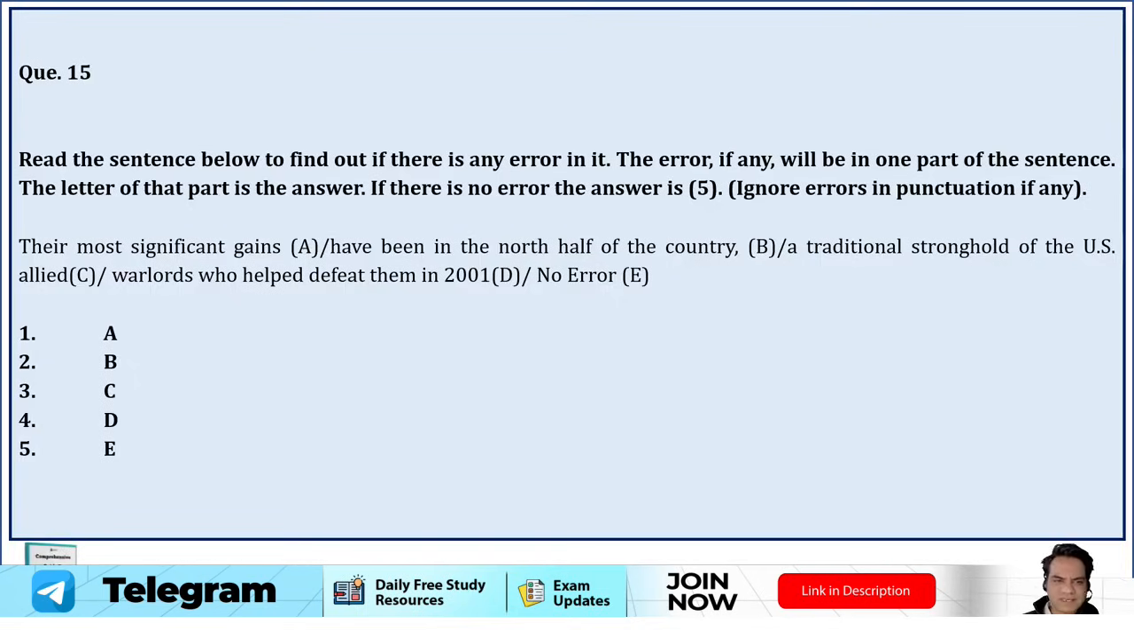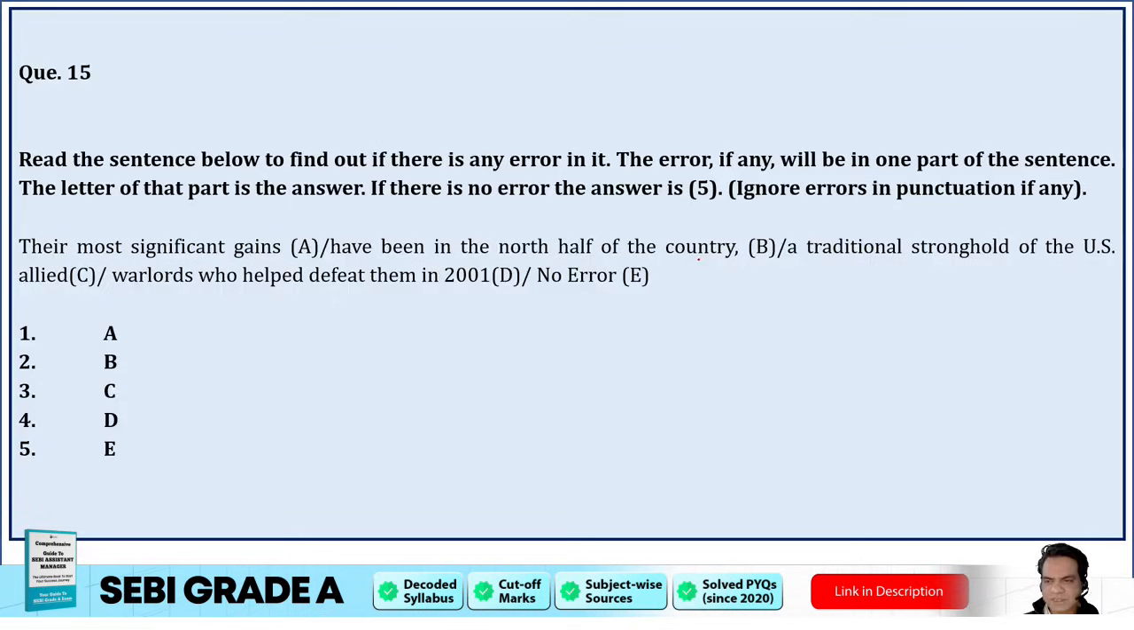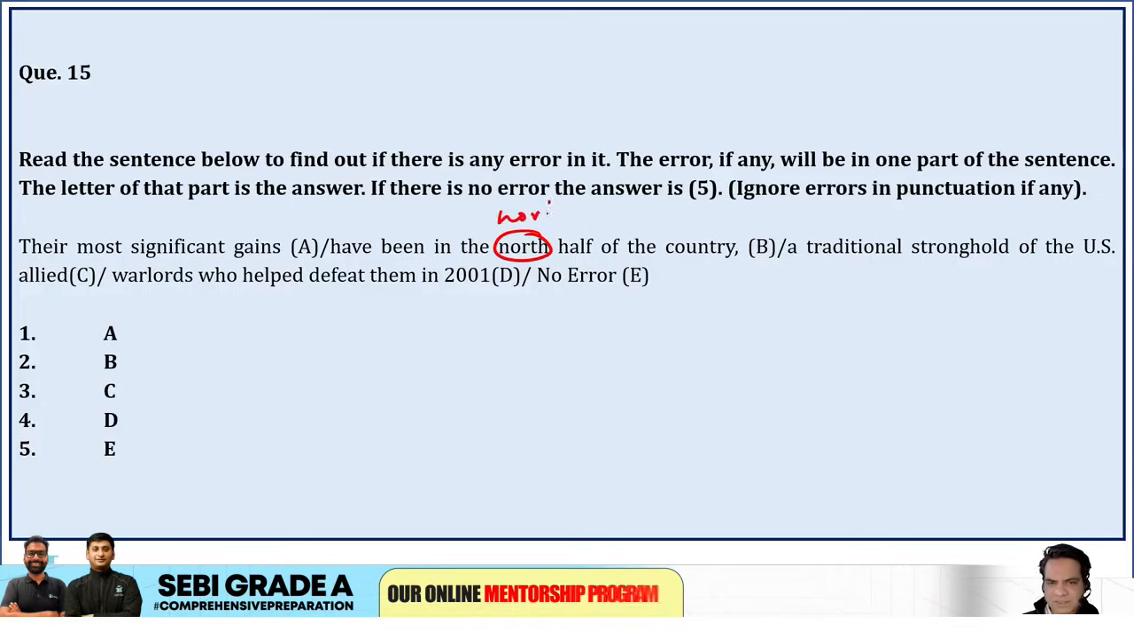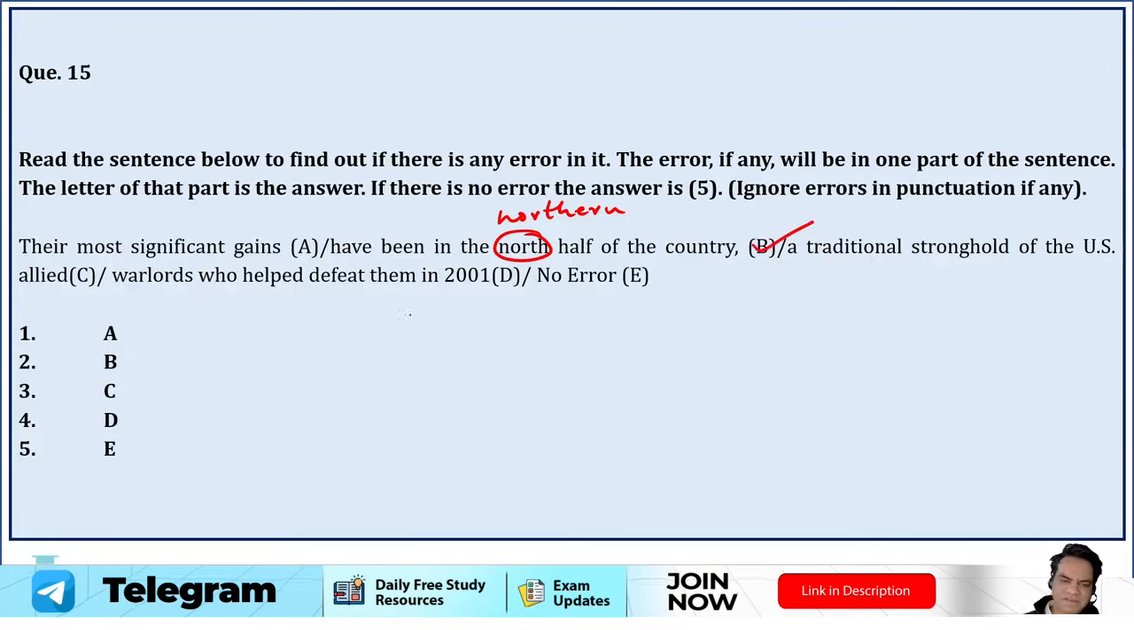Next question, guys. Their most significant gains have been in the north half of the country, a traditional stronghold of the US allied warlords who helped defeat them in 2001. So their most significant gains have been in the north half of the country, a traditional stronghold of the US allied warlords who helped defeat them in 2001. It should not be north half, northern half होता है. North is a direction. जब आप hemisphere की बात करते हैं तो उसको हम northern बोलते हैं. So their most significant gains have been in the northern half of the country, not north half. It should be northern half of the country. So option B is incorrect here.